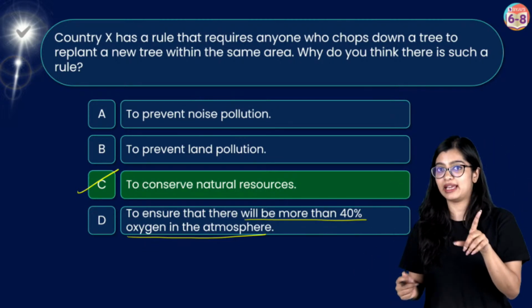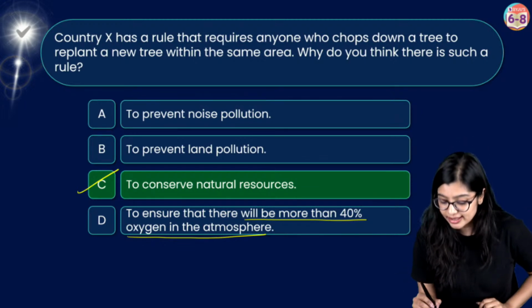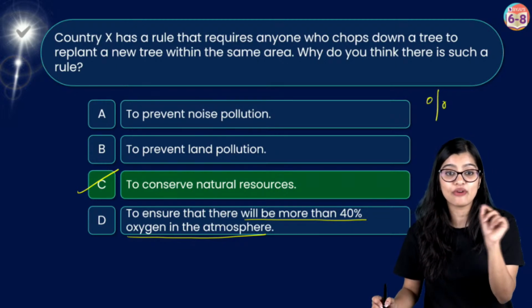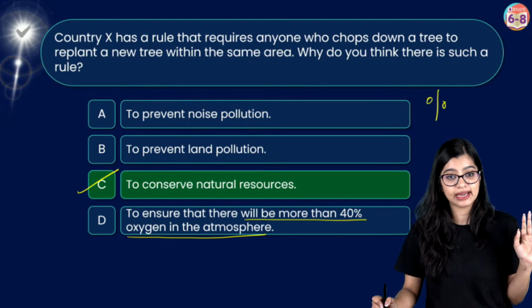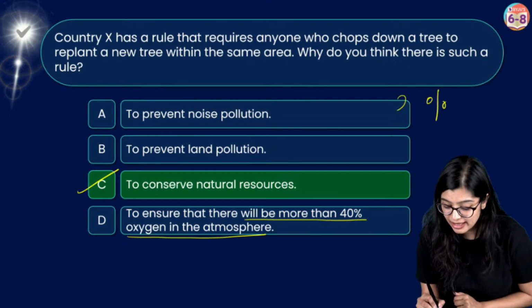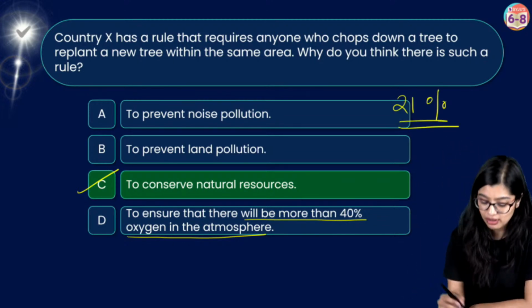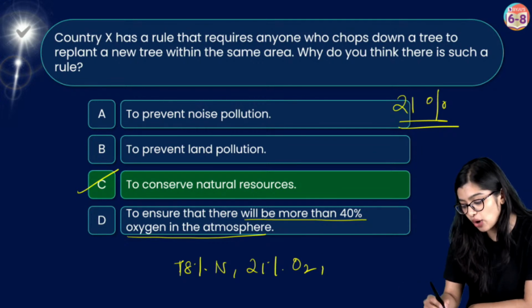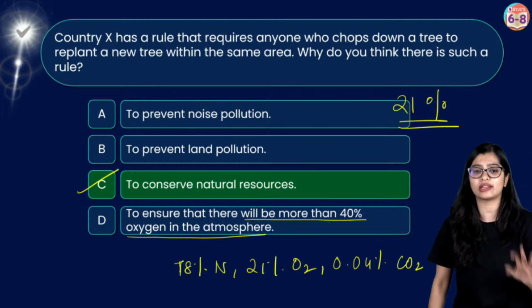There is a difference between saying that there should be clean air versus 40% of oxygen in the atmosphere. What is the percentage of oxygen in the atmosphere? Can you tell me? How much oxygen should be there? 45-50%? No, right? We have 21%. In the atmosphere, we have close to 78% of nitrogen, about 21% of oxygen. Then we have in small percentages, 0.04% carbon dioxide, and less than that, all the other gases.